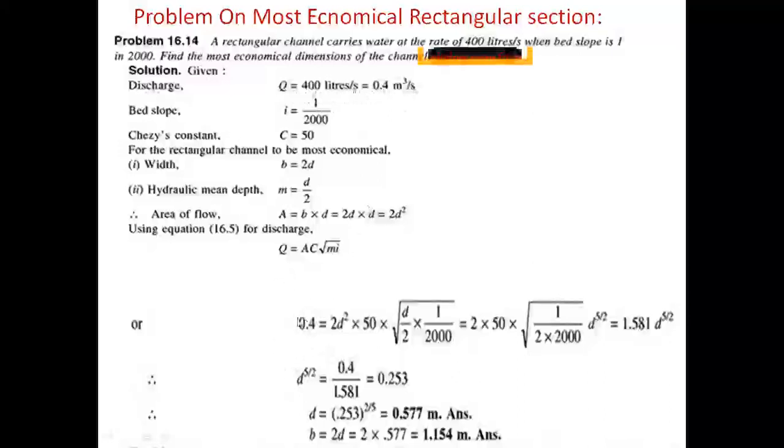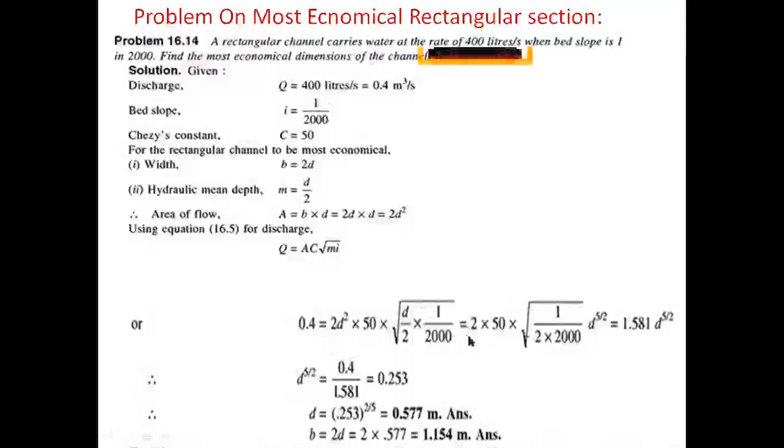So discharge 0.4 equal to A, which is 2D square, into C, which is given as 50, into root of hydraulic mean depth m equal to d by 2, into I, the bed slope, 1 by 2000.